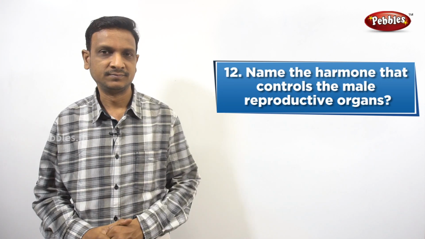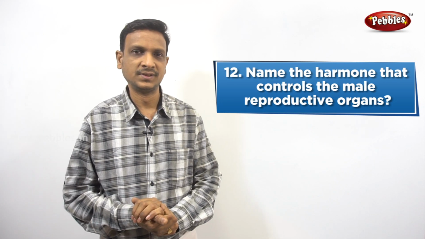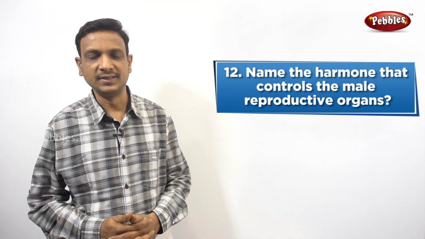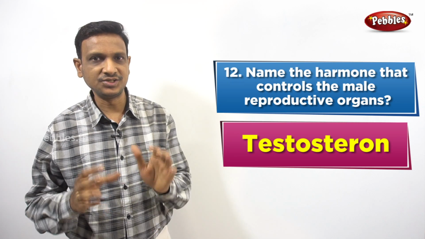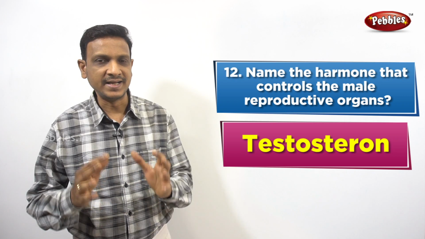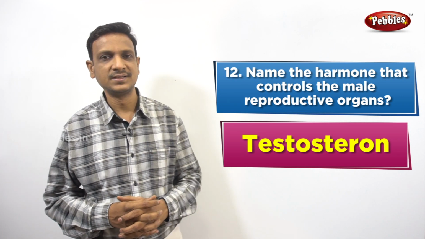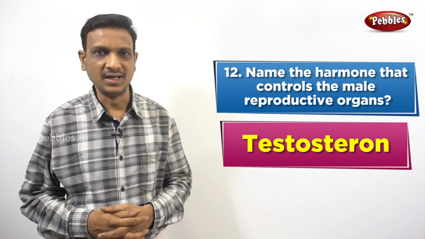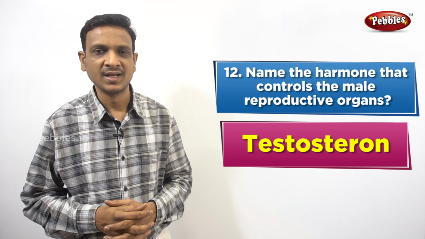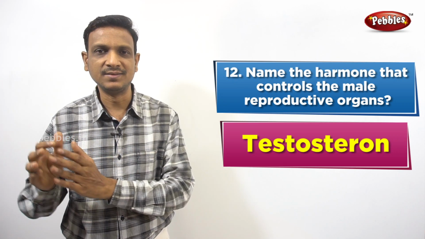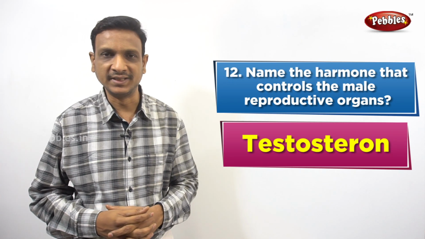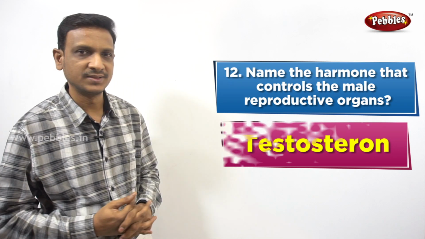Name the hormone that controls the functioning of the male reproductive system. The male reproductive system is controlled by a male hormone. Do you know what that hormone is? It is testosterone. Testosterone is the male reproductive hormone. It is produced by the testis, and it helps in the development of male reproductive organs, the functioning of the male reproductive system, and the development of secondary sexual characteristics in males. Secondary sexual characteristics in males are developed by the action of testosterone, right?